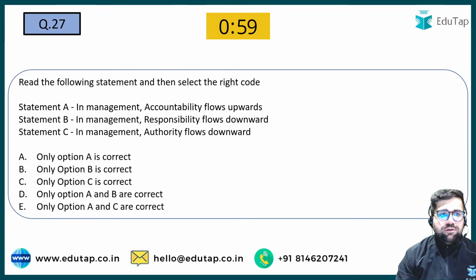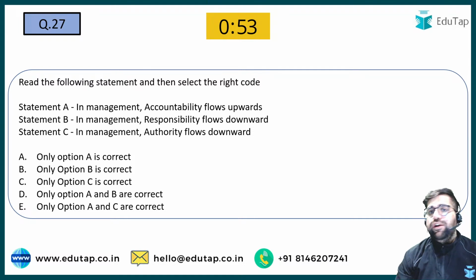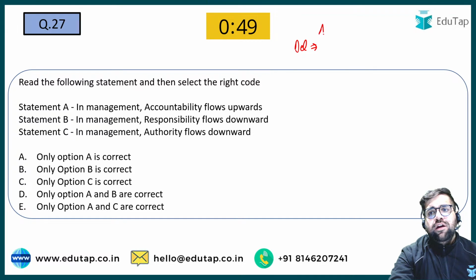Good. Let's move forward to question number 27 now. Read the following statements and then select the right code. Now this question is checking your concept related to delegation. Delegation basically has three components, right? You have your authority, you have your responsibility, and you have your accountability.